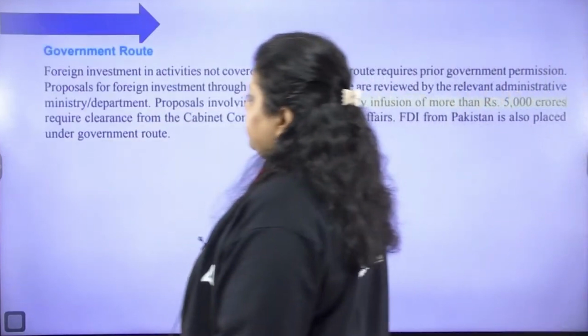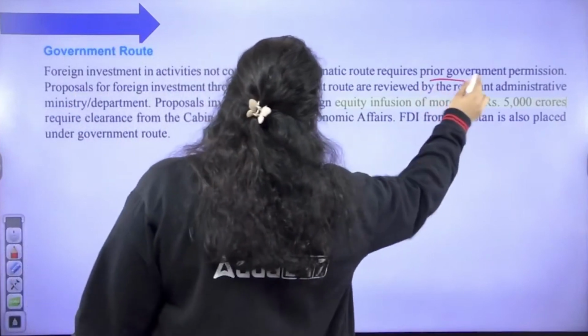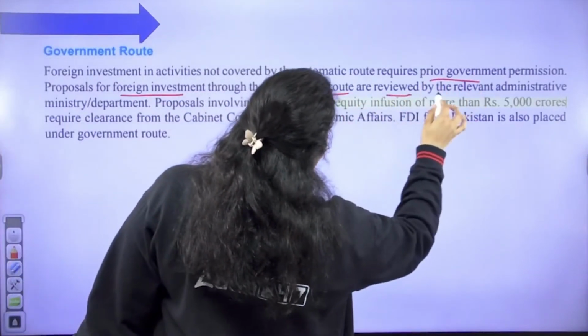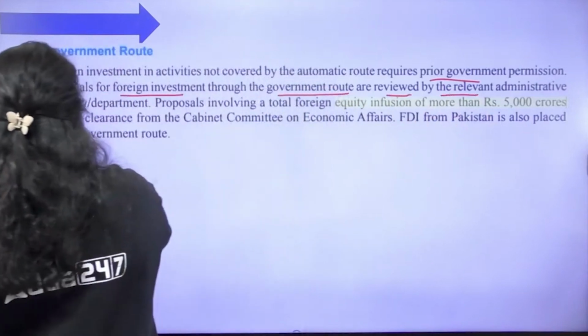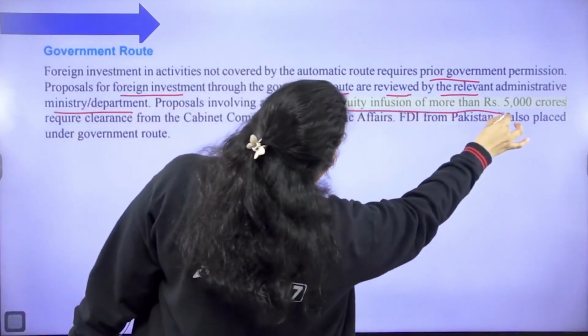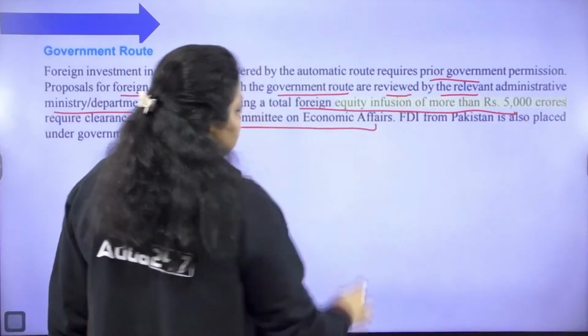They are the prohibited areas. So foreign investments in activities not covered by the automatic route require prior government approval, and proposals through the government route are reviewed by the relevant administrative ministry or department. A proposal involving total foreign equity infusion of more than 5,000 crore needs clearance from the CCEA.